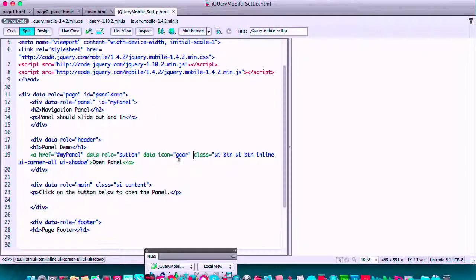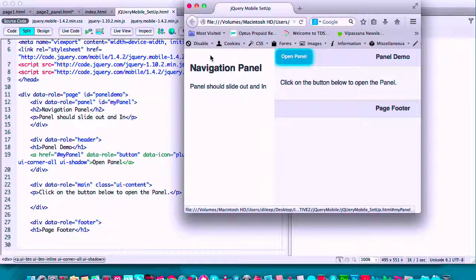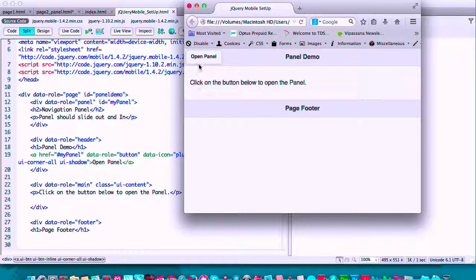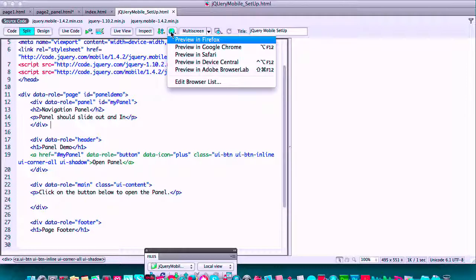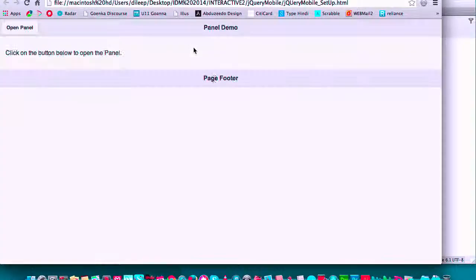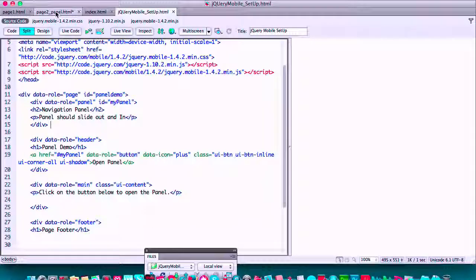It doesn't like the data role. No, it doesn't work now. I don't know why, but that's it. In some browsers the icon works, in some browsers the icon doesn't work. I'll have to look up some examples to try and find out why it worked before and why it didn't.